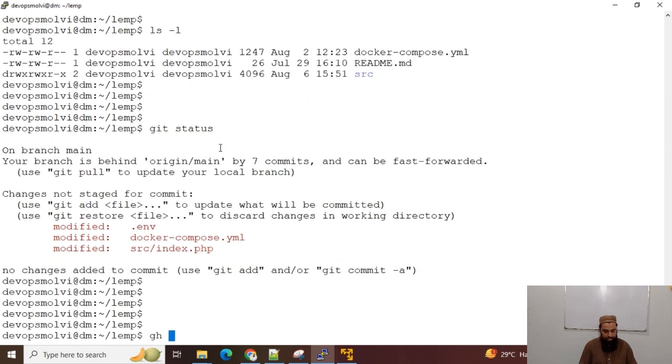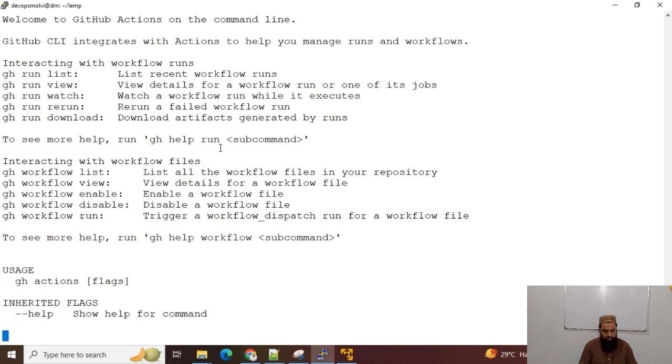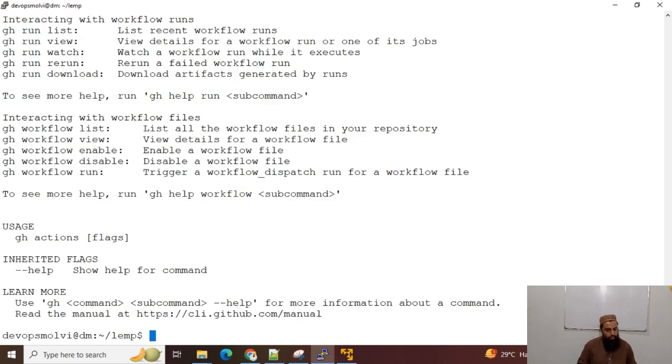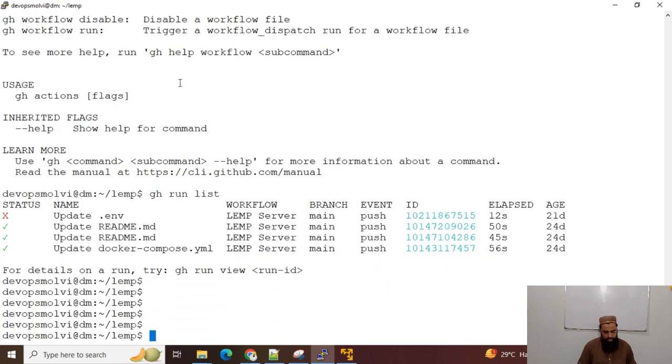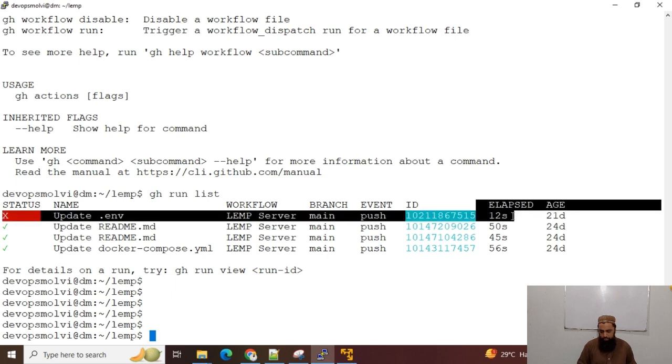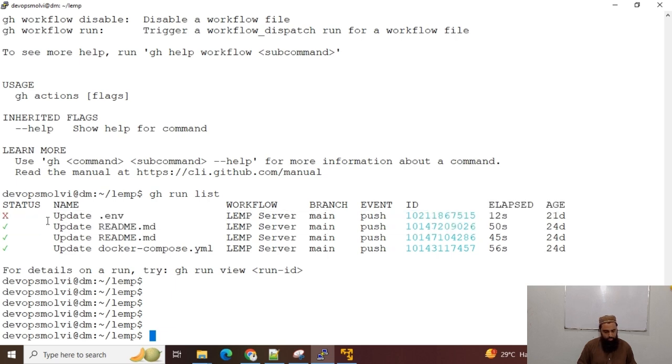Now I can check GitHub Actions, and if I want to see any recent workflow runs, I can run run list, and you can see there were some changes in the .environment file, and there were changes in the readme.md file.